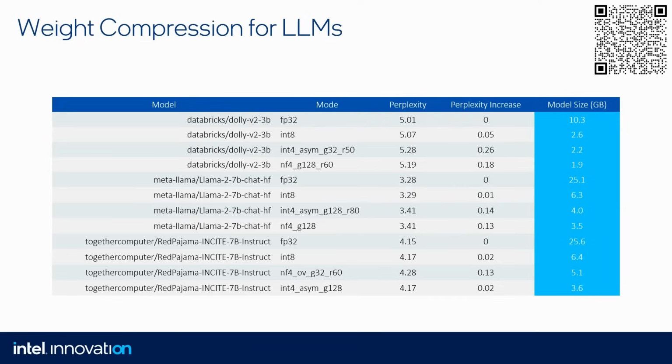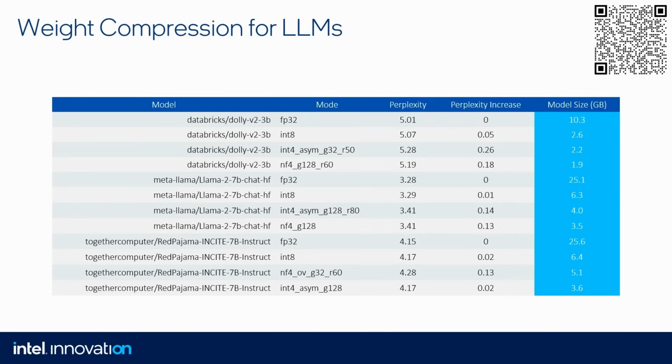Okay, we can go even further and quantize all of our weights to Int4 precision, the next row, with some additional parameters, of course, like asymmetric quantization, group size of 128, or ratio of 80%. I will explain a little bit about that later, but we can see that we can reduce the model size even more to 4 gigabytes, but at the same time, nothing is for free.